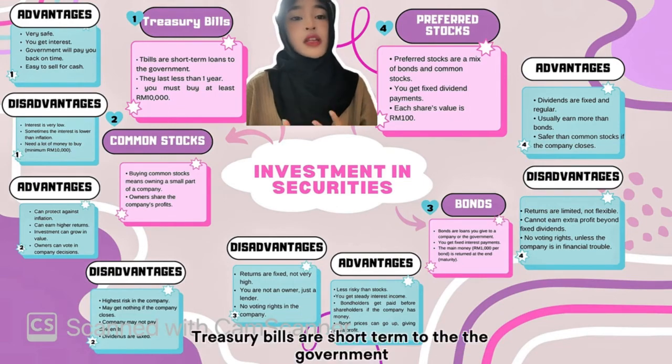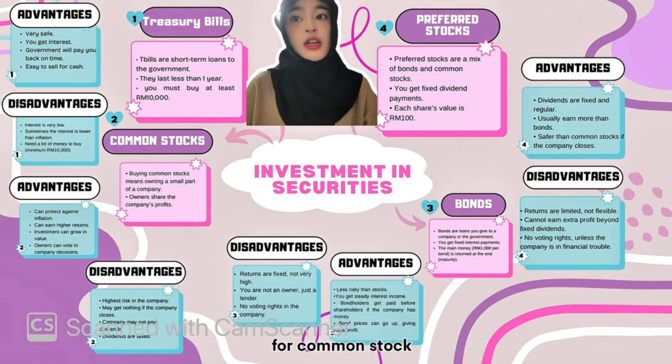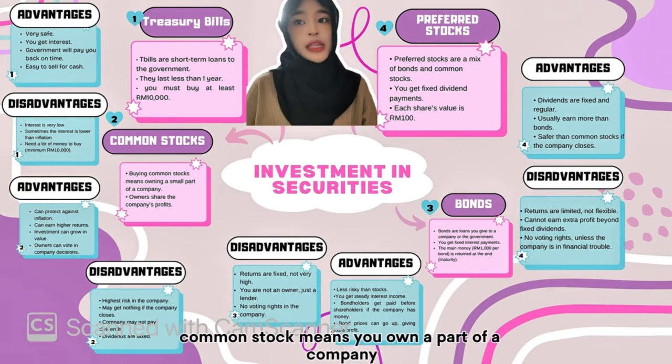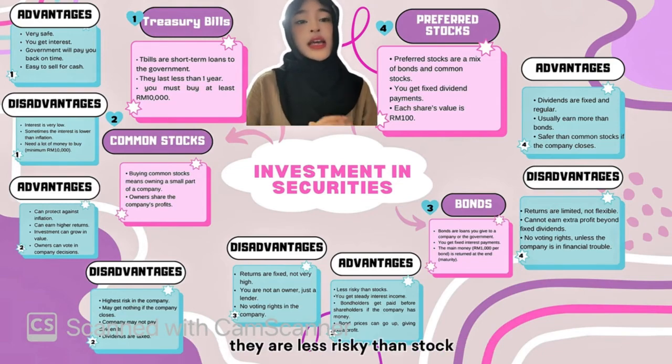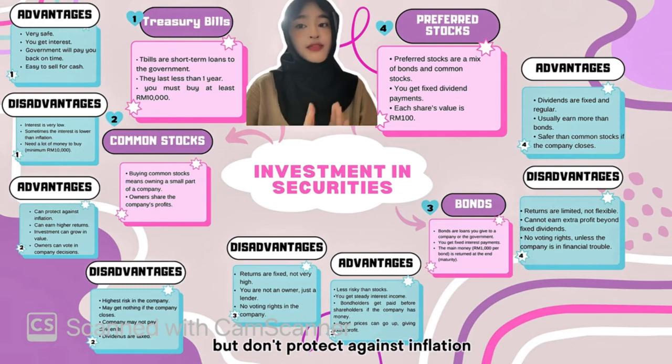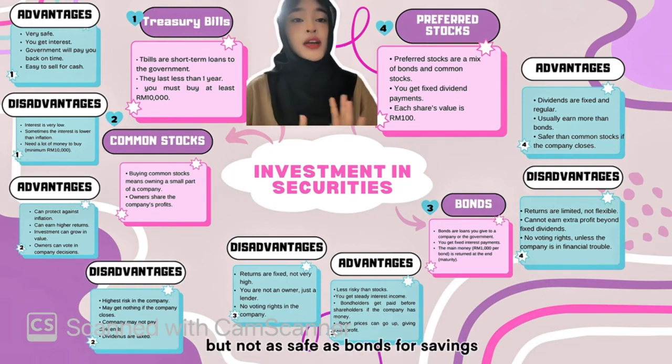Treasury bills are short term loans to the government. They are very safe but give low interest. Common stock means you own a part of a company. It can give you high returns and the risk is very high. Bonds give a fixed interest. They are less risky than stock but don't protect against inflation. Preferred stock pays a fixed dividend. It is safer than common stock but not as safe as bonds.